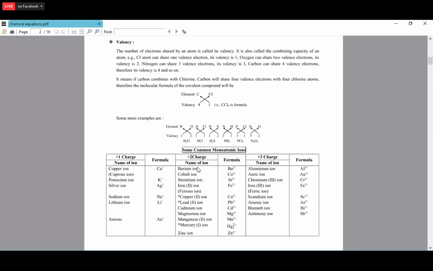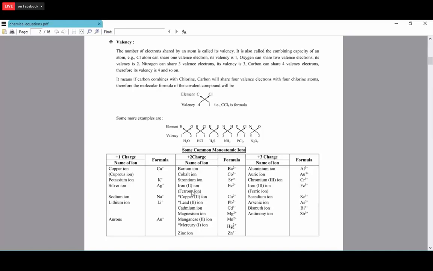So these are some common monoatomic ions they have given. Plus 1 charge. This is the copper ion, which we also call the cuprous ion. It has valency 1, Cu+. Potassium is present in group 1, so it's K+. Silver ion Ag+, sodium ion Na+, lithium ion Li+, and auric ion, that is the gold ion, Au+.